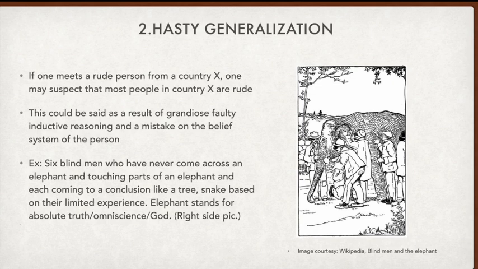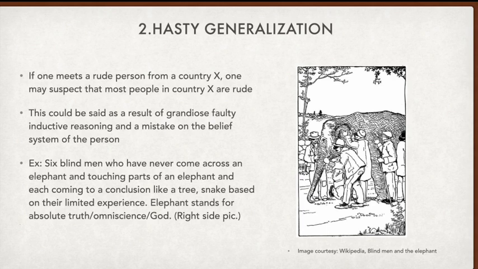If one meets a rude person from country X, one may suspect that most people in country X are rude. That is a hasty generalization. Not everyone need to be rude. It is a mistake of the perceiver, and it might be based on some bad experience, but still, if a person comes to a conclusion that the people are like this, then it could be told as a hasty generalization, and it is a grandiose faulty inductive reasoning.